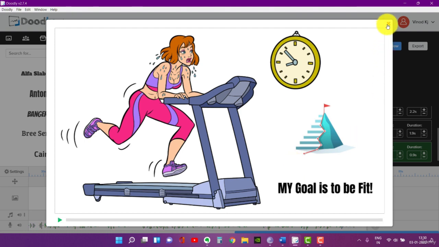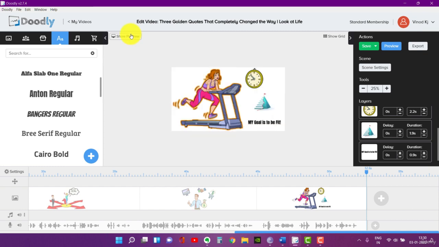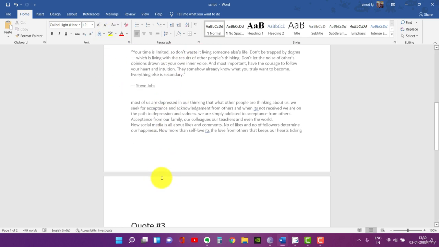Yes, exactly matching. So this is how you're going to just align your scenes with respect to your voiceover. So use this show preview and hide preview many times to align your characters. So we're going to just save it here. So we have completed this entire area. So we'll have to just finish only this remaining few, right?